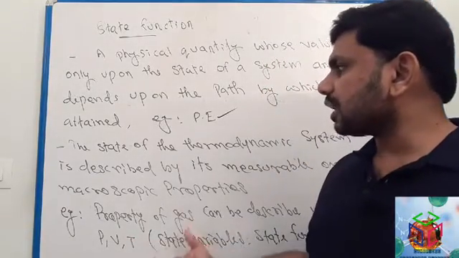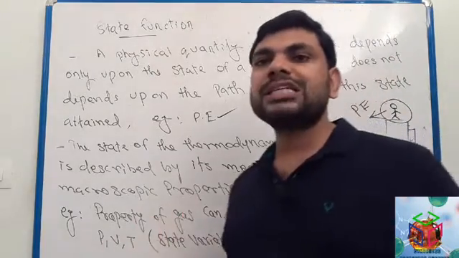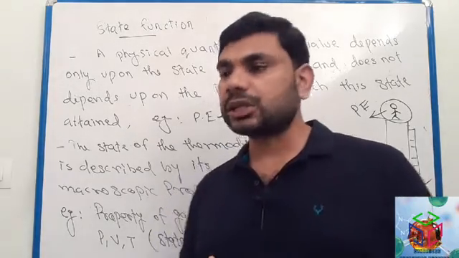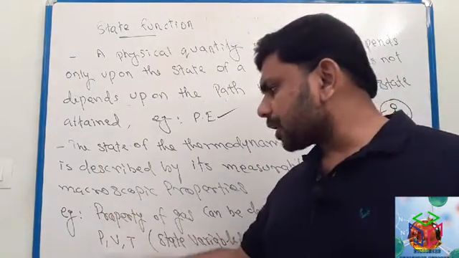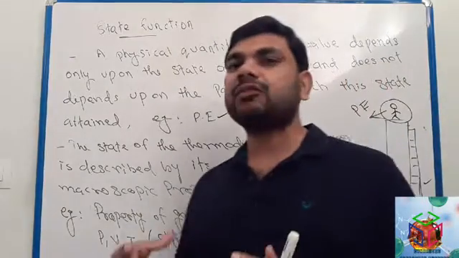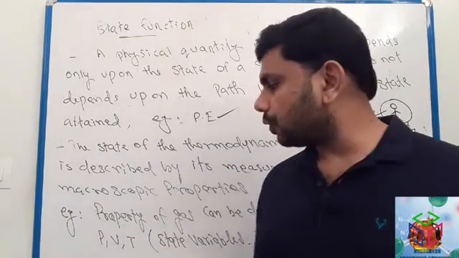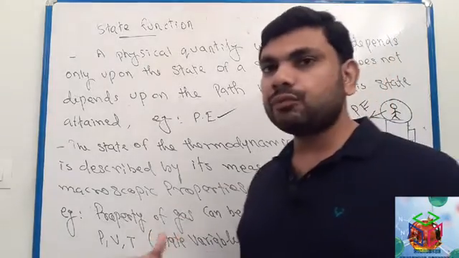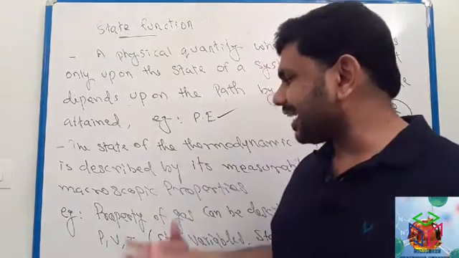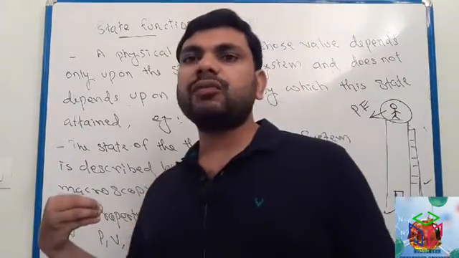These are the properties which help to describe the state of the gas. Pressure, volume and temperature are called state variables or state functions. They help to explain the state or property of the gas.